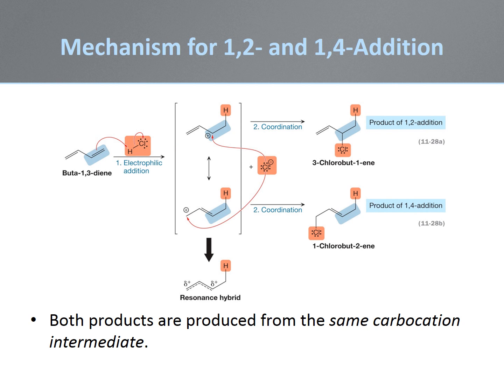The mechanism of the addition to the 1,3-diene has the same first step as the addition to an isolated double bond. The proton is added across one of the pi bonds to generate the most stable carbocation. The presence of the second pi bond makes this an allylic cation with 2 resonance contributors. There is a partial positive charge on 2 carbon atoms in this cation. The addition of chloride to each of the sites generates the 2 observed products.